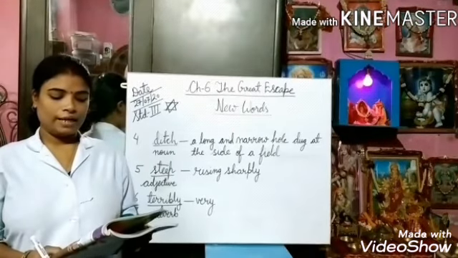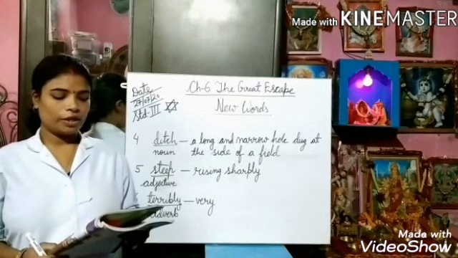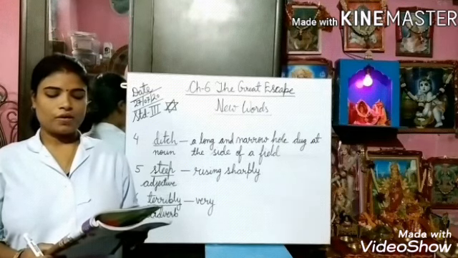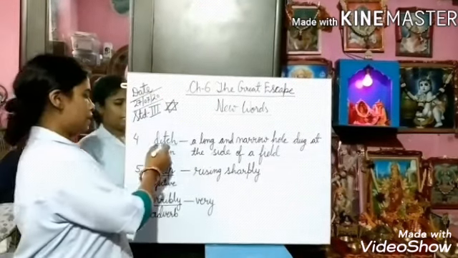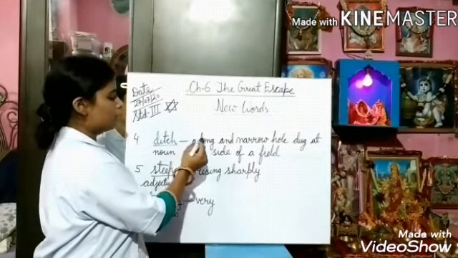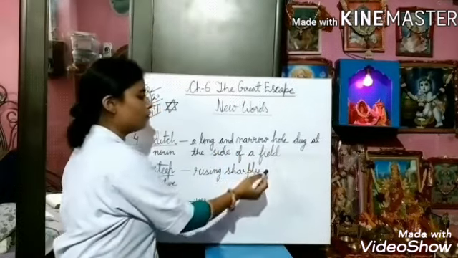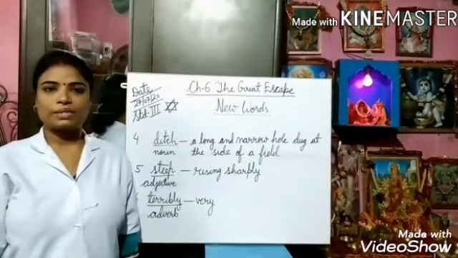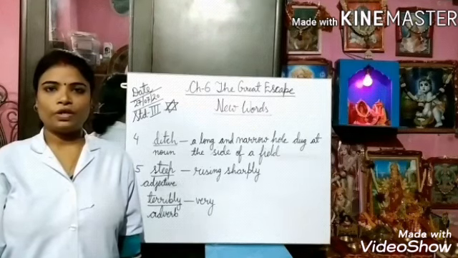Dorothy, the cowardly lion, the tin woodman and the scarecrow were walking through the forest when they saw a ditch before them. What is the meaning of ditch? It is a noun which means a long and narrow hole dug at the side of a field. We can also frame a sentence with this word as. My brother jumped over the ditch.